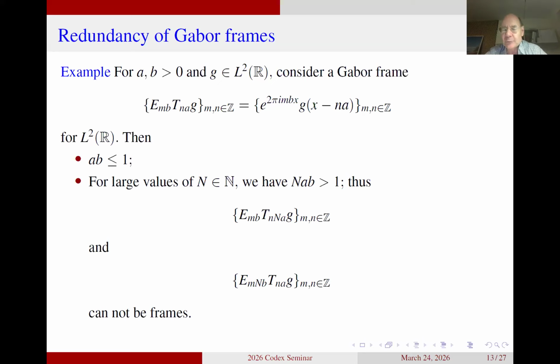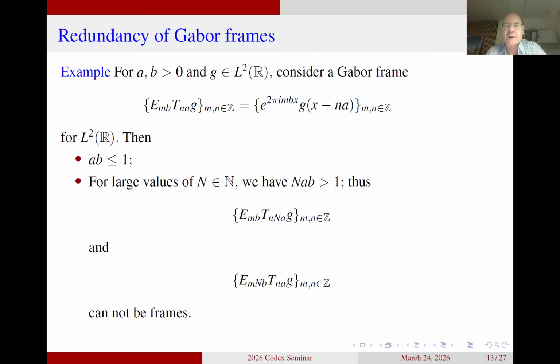That would correspond to exactly what we have done for the Carlson frame, namely to pick 1 out of N elements. The issue is that such systems can never be frames for big values of N because they by themselves correspond to new Gabor systems. But suddenly the product of the parameters is not ab anymore, it's N times ab.